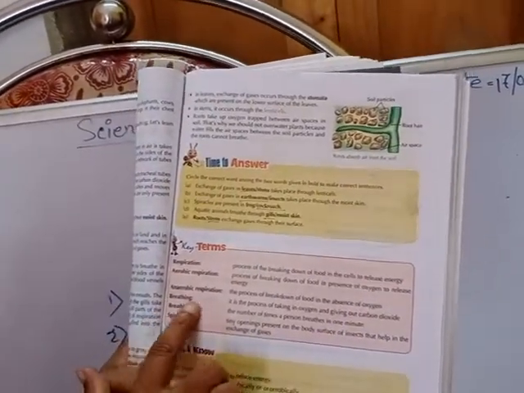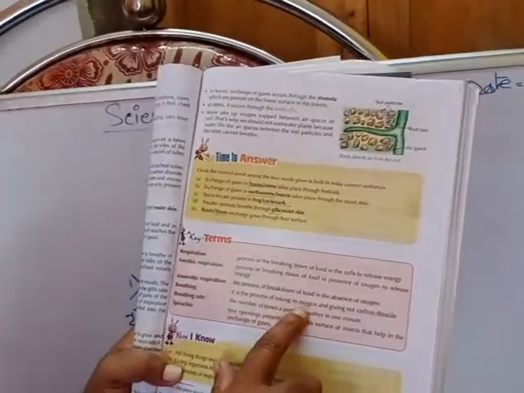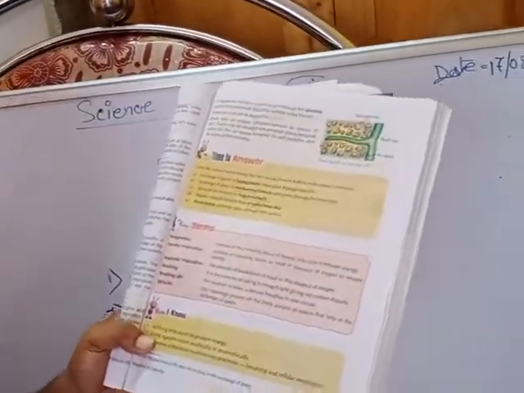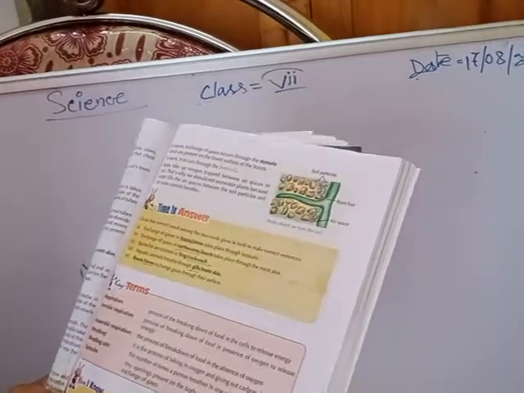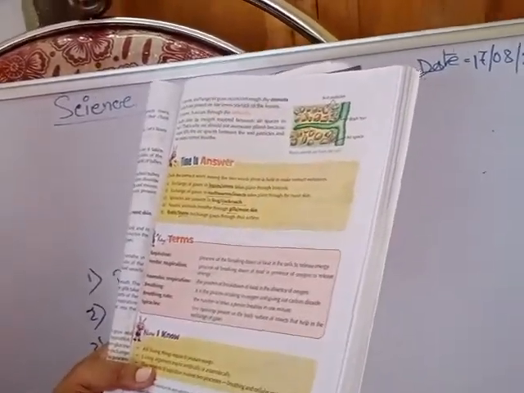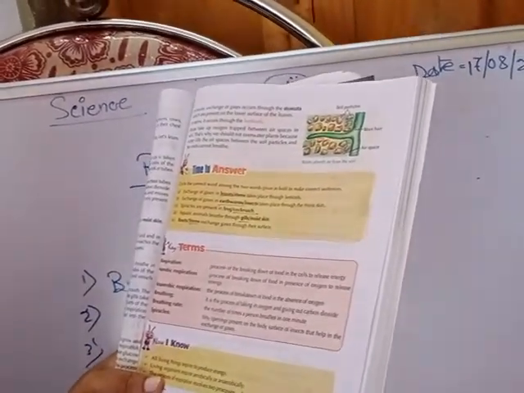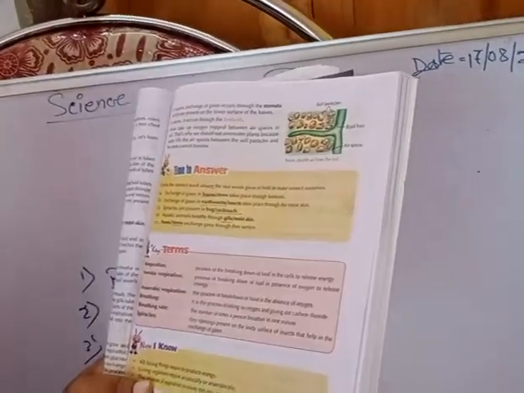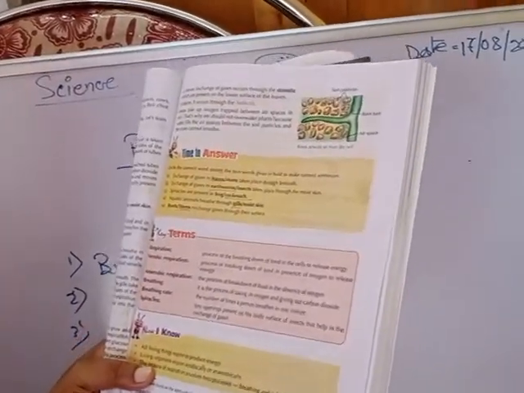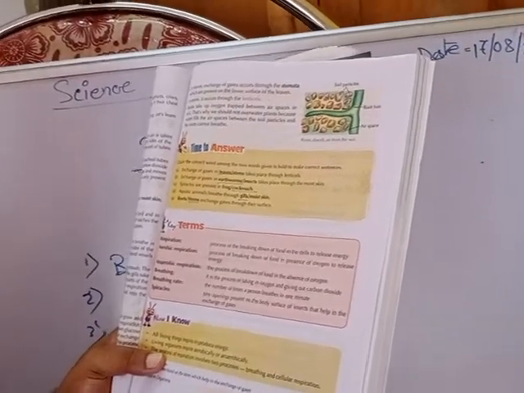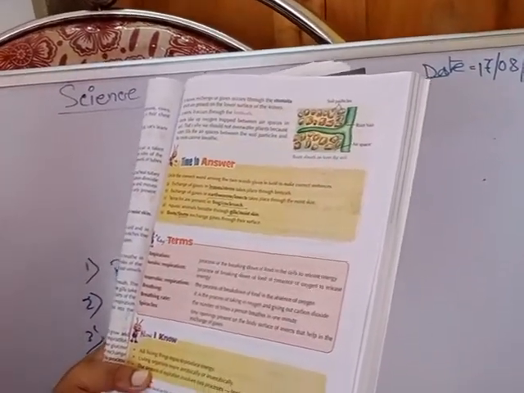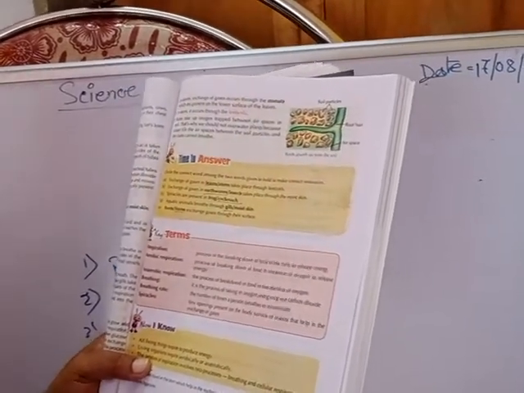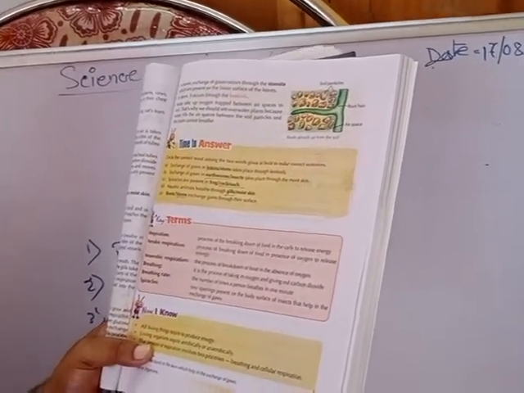Next I will tell you about breathing. Breathing is the process of taking in oxygen and giving out carbon dioxide. Obviously animals take in oxygen and give out carbon dioxide, and in plants it is reversed: plants take in carbon dioxide and give out oxygen.